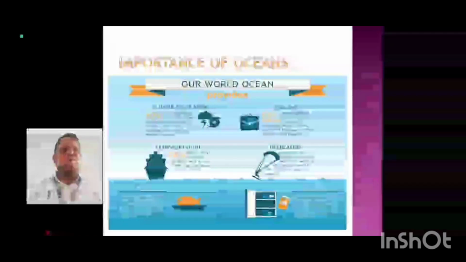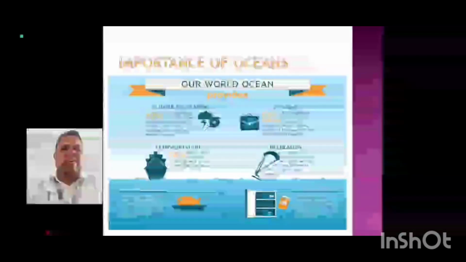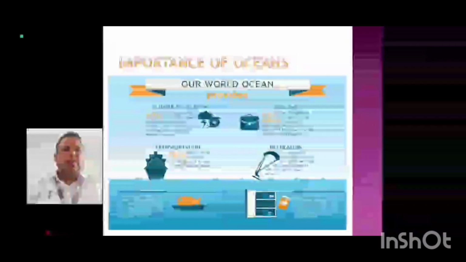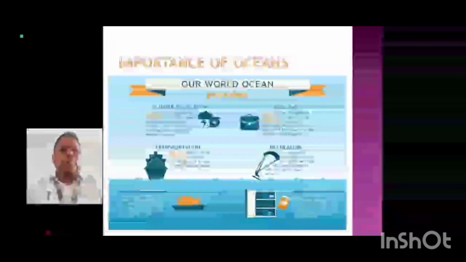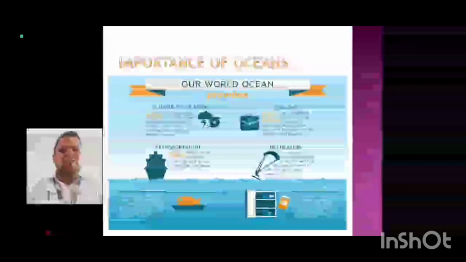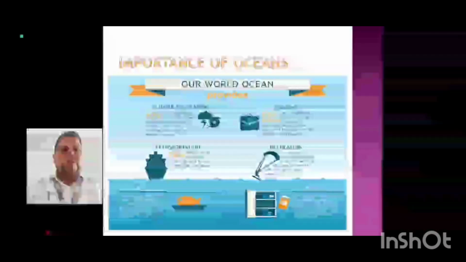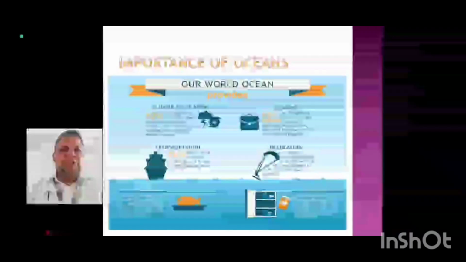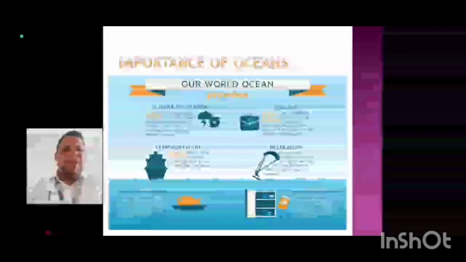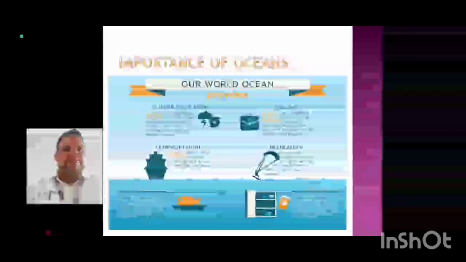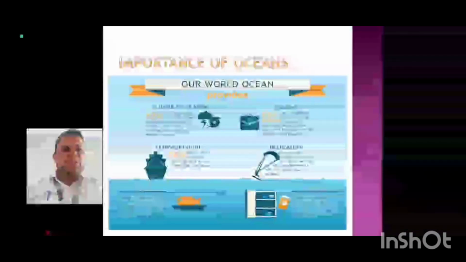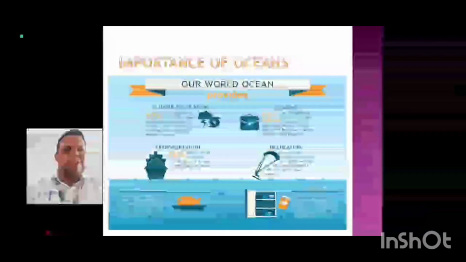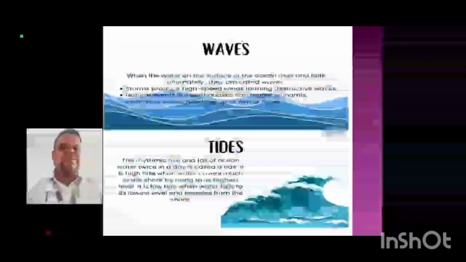Now, the importance of the oceans. Our world's oceans provide climate regulation, transportation, economy and recreation. And food. The ocean provides much more than just seafood. Ingredients from the sea are found in surprising foods such as peanut butter and soya milk. And medicine. Many medicinal products come from the oceans, including ingredients that help fight cancer, arthritis, Alzheimer's disease and heart disease.